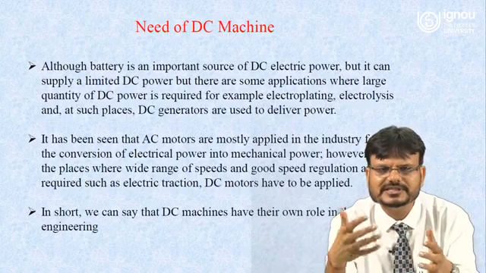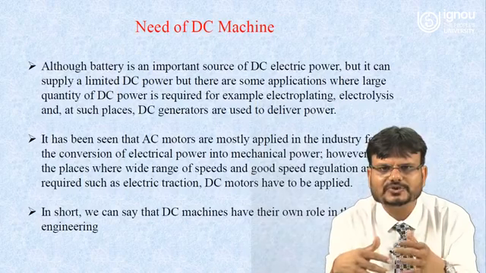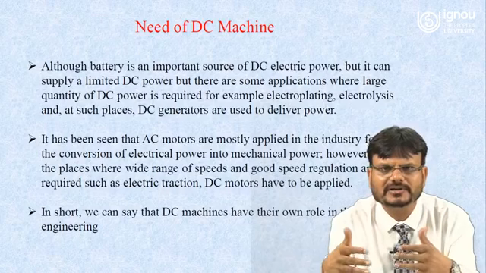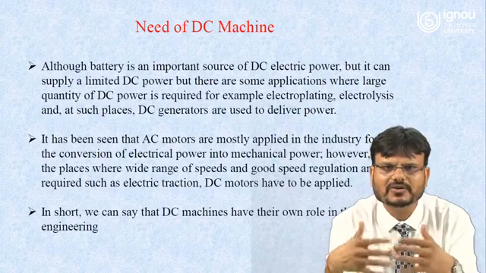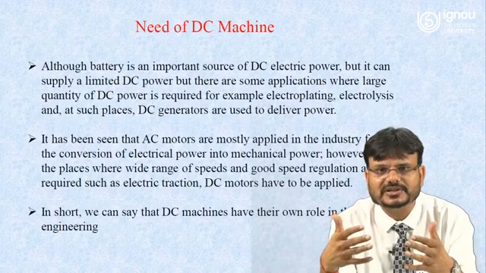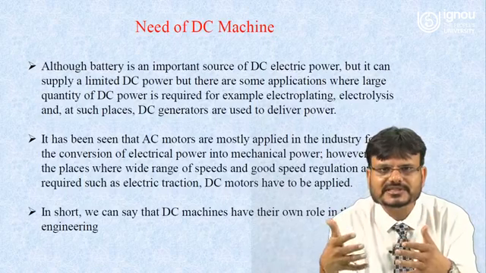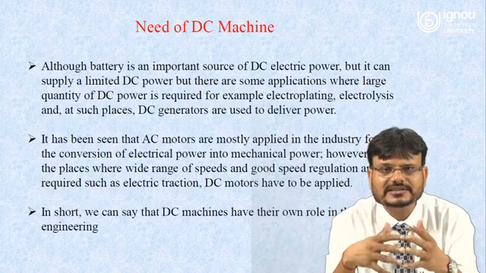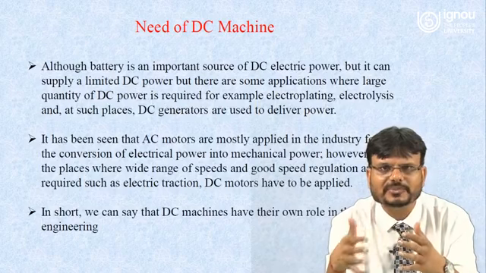It has been seen that AC motors are mostly applied in industry for the conversion of electrical power into mechanical power. However, at places where a wide range of speed control and good speed regulation are required, such as electric traction, DC motors have to be applied.